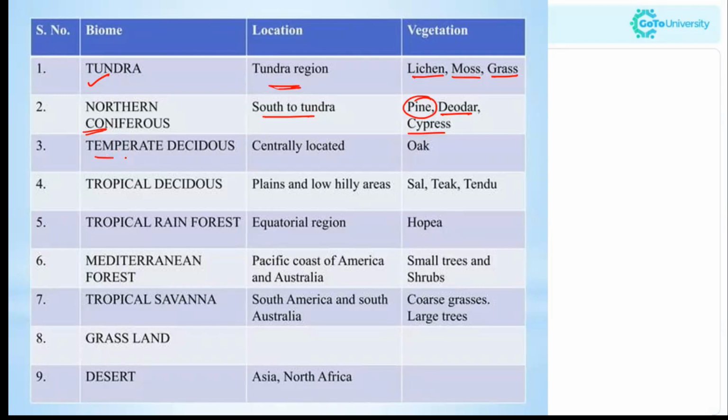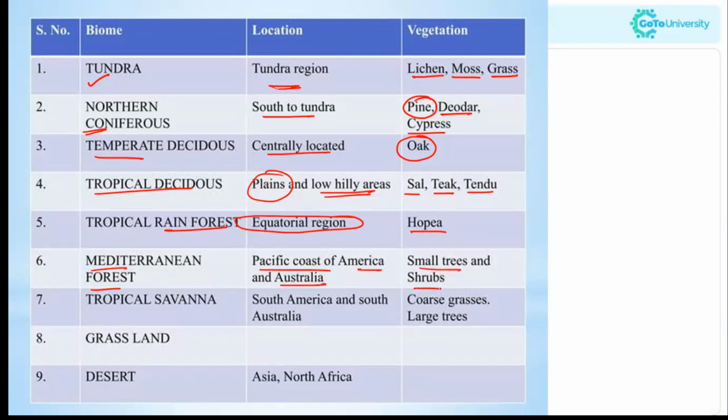Now coming to the temperate region, centrally located, the vegetation present there is oak. The tropical deciduous forest is located on the plains and low hilly areas, and the vegetation includes sal, teak, and tendu. The tropical rainforest is present in the equatorial region. The Mediterranean forest is located on the Pacific coast of America and in Australia, with vegetation of small trees and shrubs.